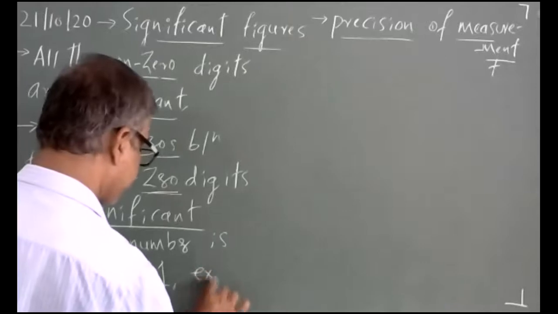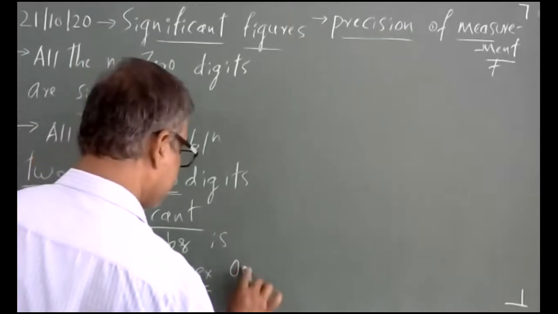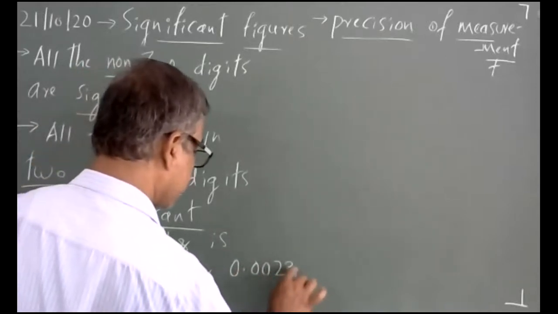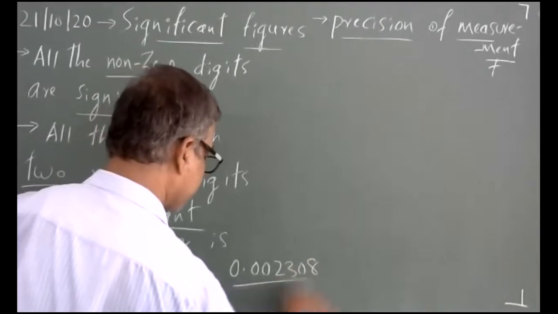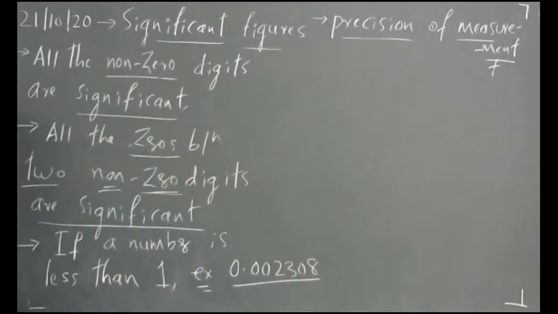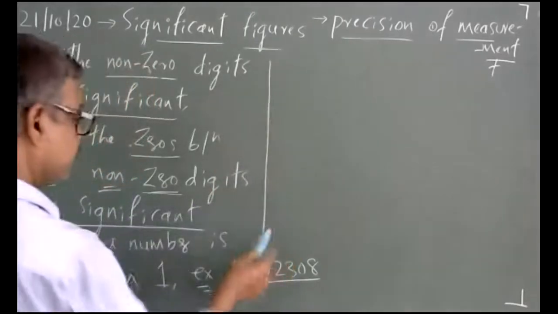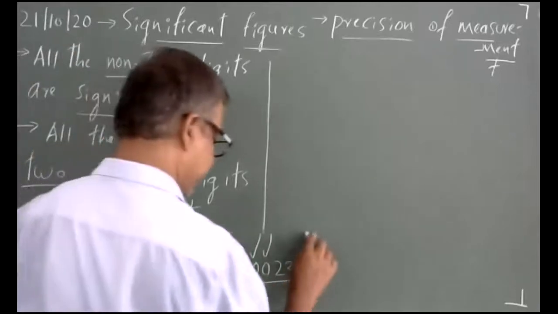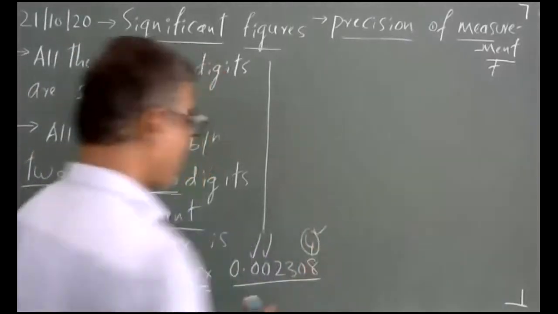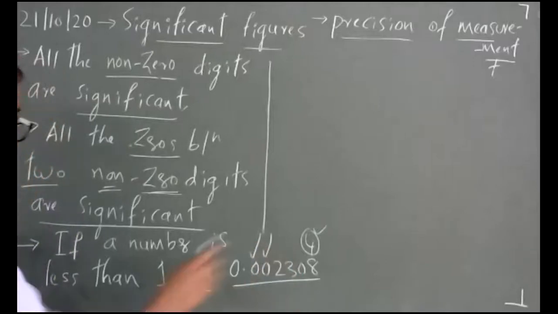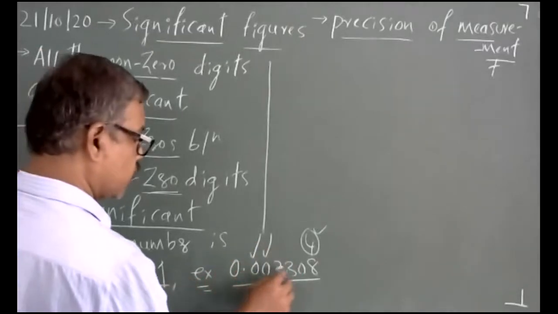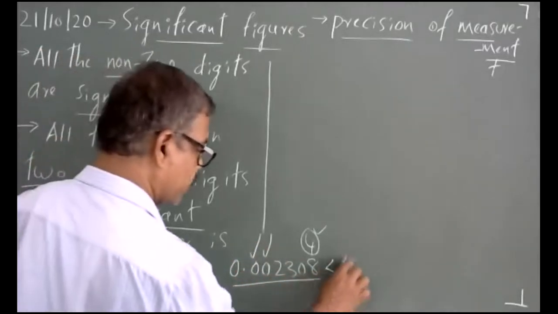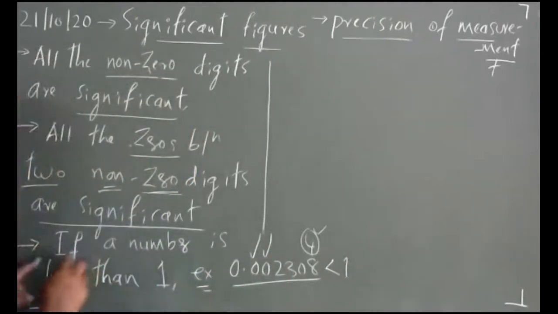Example, 0.002308, the book example. If the number is less than 1, how to measure the significance? The rule says that first 0 and second 0 are neglected, the significance is 4. Why? Listen carefully. Since this number 0.00230 is less than 1,